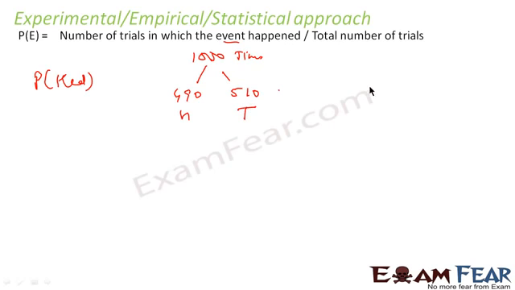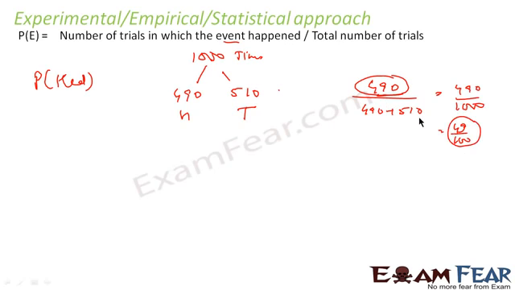Then we'll say the probability of head is 490 by the total number of trials, 490 plus 510, because this is the favorable number of events, as we wanted head, and this is the total number of events. So this becomes 490 by 1000, which is 49 by 100. This is the probability of head. Here the disadvantage is the result may vary, because sometimes it will come 490 and 510, sometimes 495 and 515. You never know, because it is all based on the actual operation.